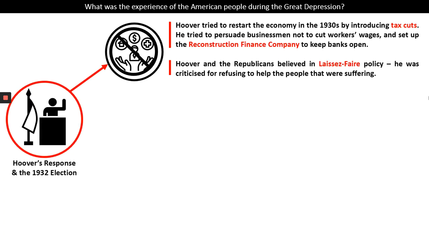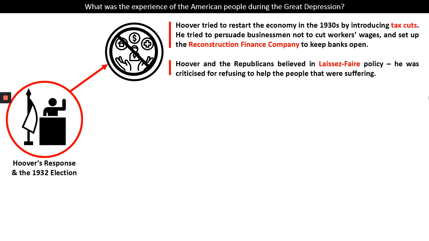So how did Hoover respond to this crisis? Well, Herbert Hoover, the president elected in 1929, tried to restart the economy in the 1930s by introducing tax cuts, giving more money to the American people. He also tried to persuade business owners not to cut workers' wages, and he set up something called the Reconstruction Finance Company that tried to support banks and keep them open.